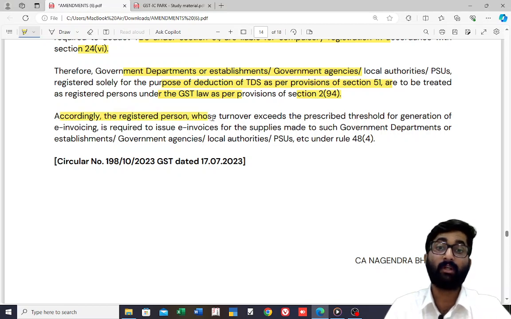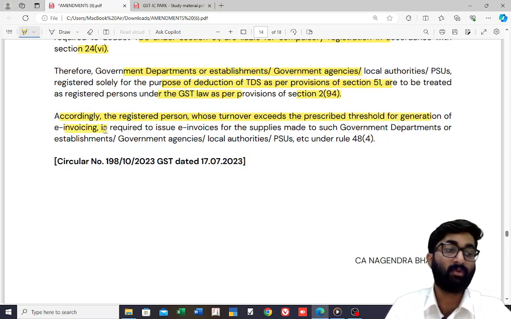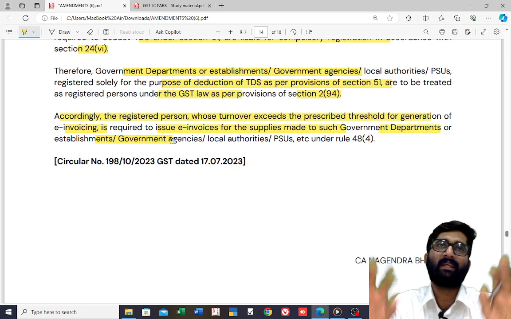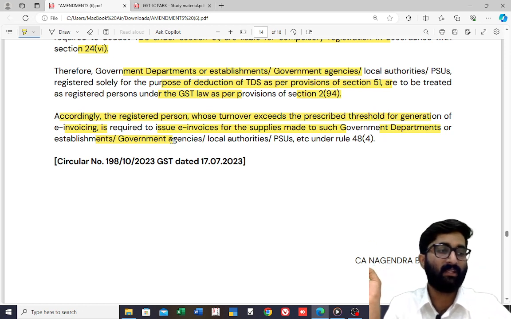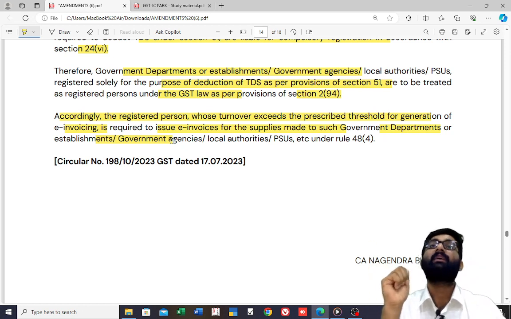Accordingly, the registered person whose turnover exceeds the prescribed threshold limit for generation of e-invoicing, what is the threshold limit? It is 5 crores. So if it crosses, the person is required to issue e-invoices for the supplies made to such government departments or establishments as well. So don't escape. You cannot escape from this. You have to do the e-invoicing to them also.